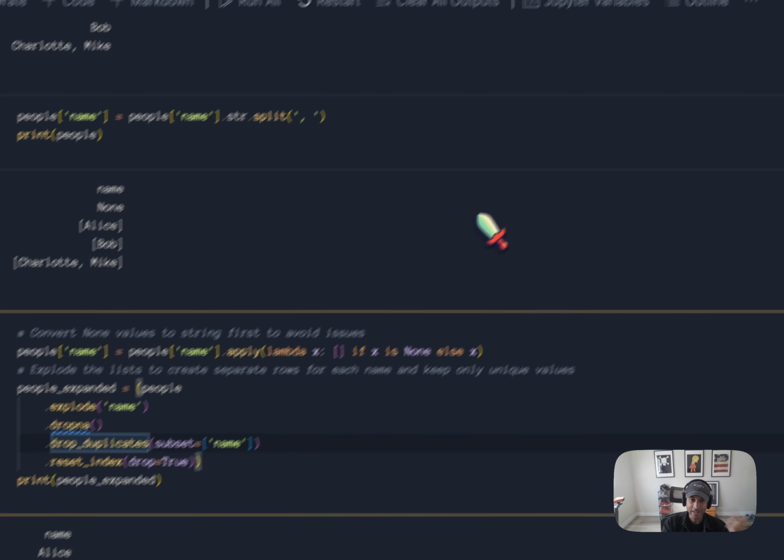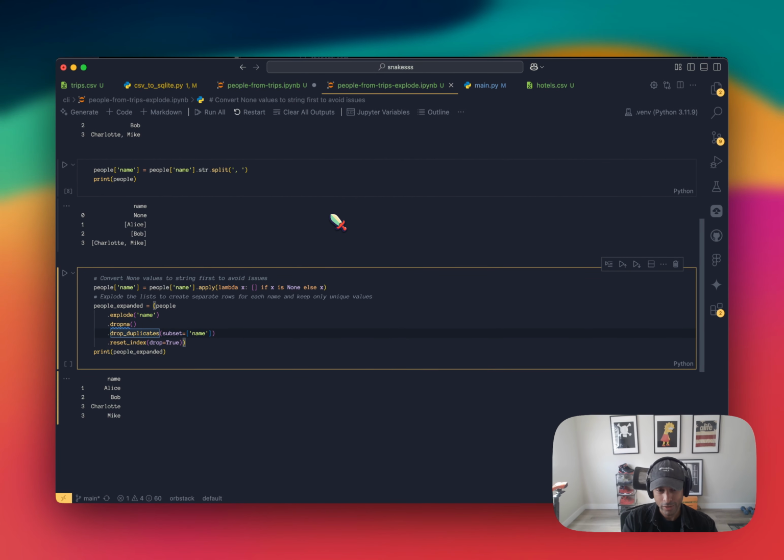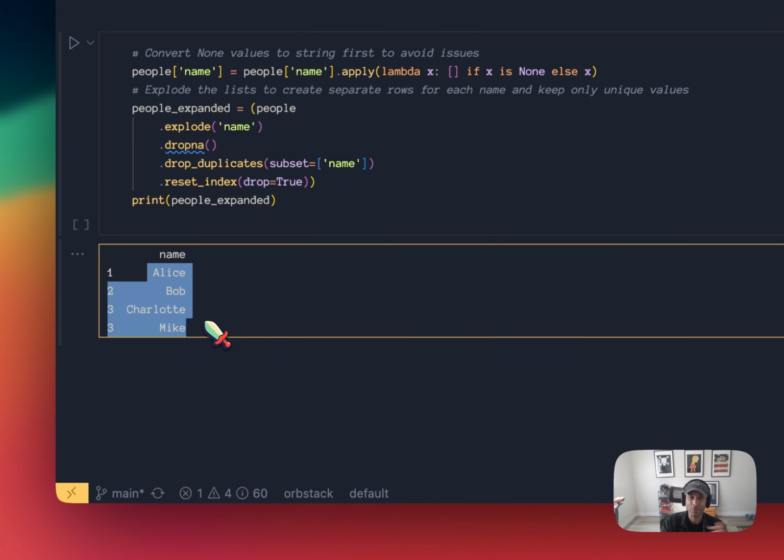The next thing that I didn't accommodate for in my own code, but pandas has, is drop_duplicates, right? So if I had gone on multiple trips with Charlotte, I wouldn't want multiple rows of Charlotte in my people table. I only want 1. So drop all the duplicates, and then there you go. And then I end up with much more of what I wanted. Alice, Bob, Charlotte, Mike, all on separate rows. Boom.